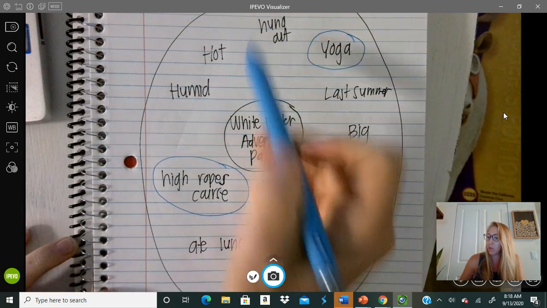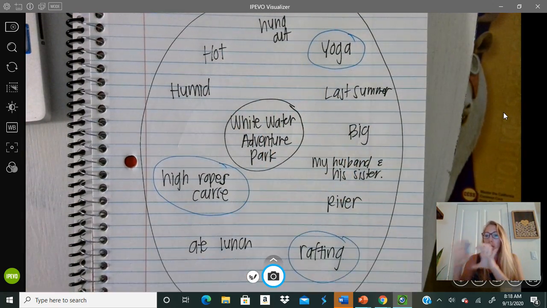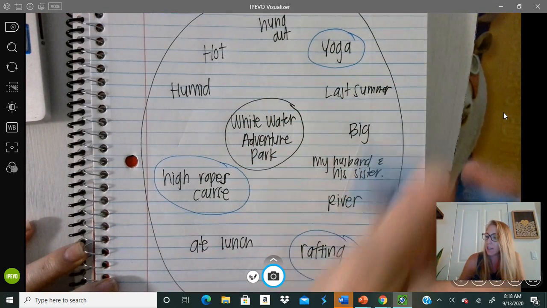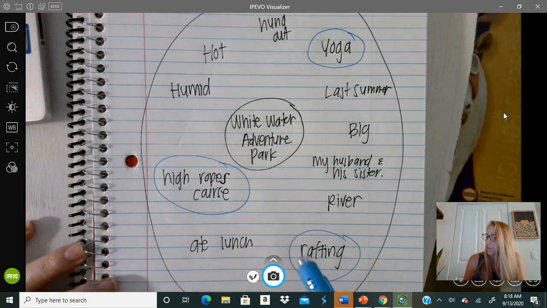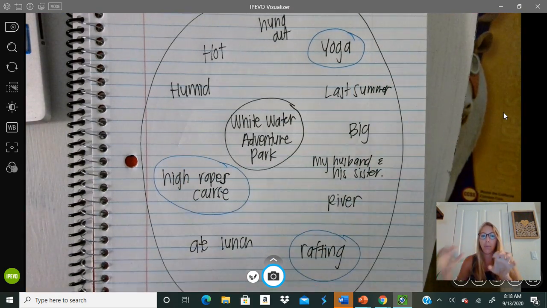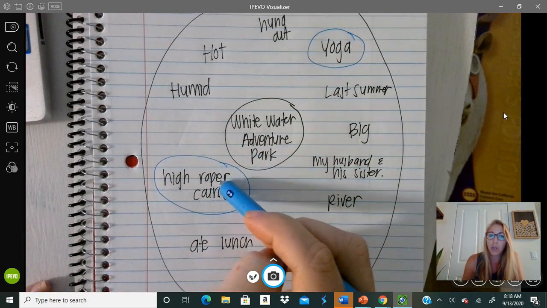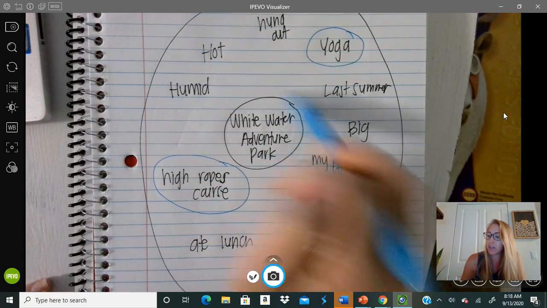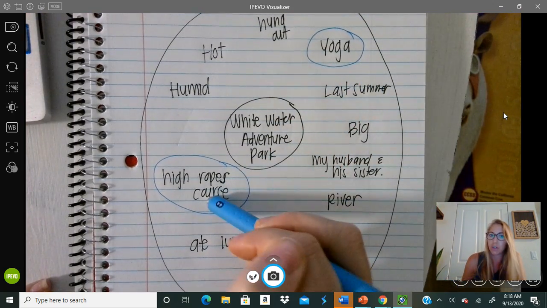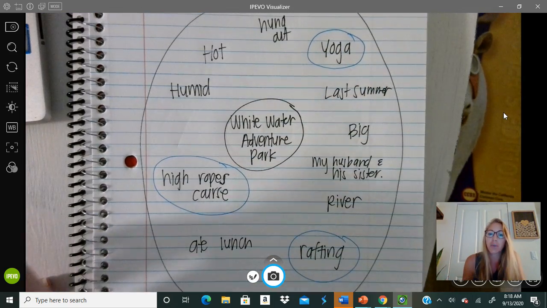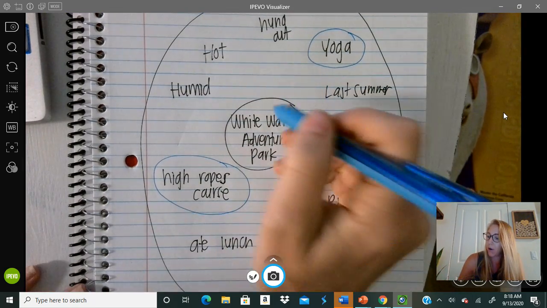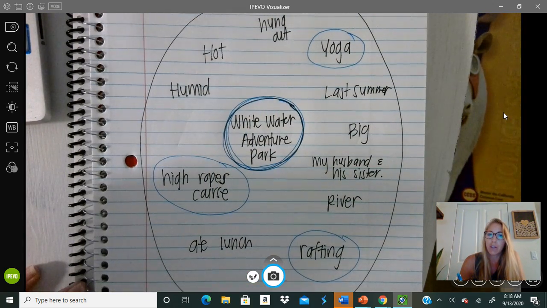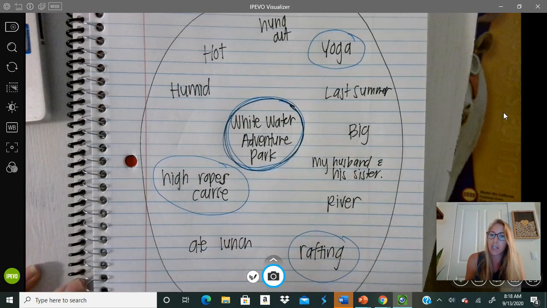So just because I'm not using all of these details in my body paragraphs doesn't mean I can't use these details throughout my writing. These are just going to be my topics for each of my main paragraphs. You can choose 2 if you want. If you have 2 topics that have to do with your somewhere new, but you have a lot of details, you can pick 2. Otherwise, go ahead and try to pick 3 things that you want to talk about from your going somewhere new. So that is your task for today that needs to be done.